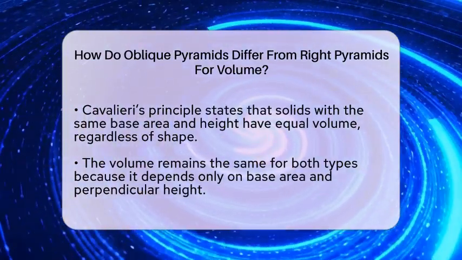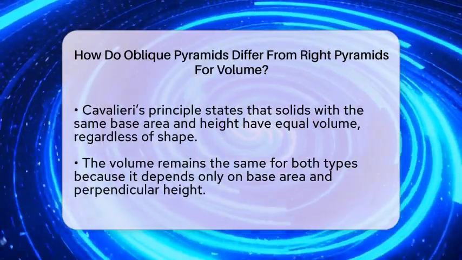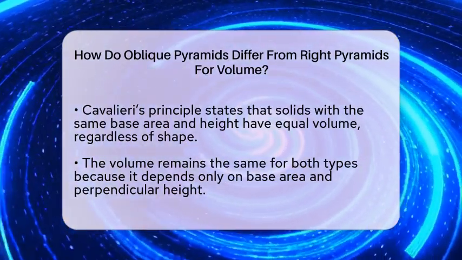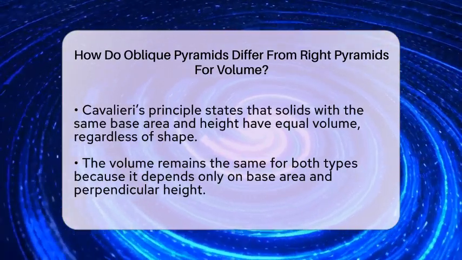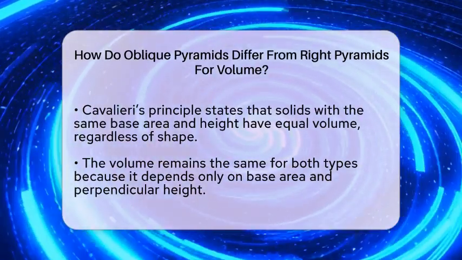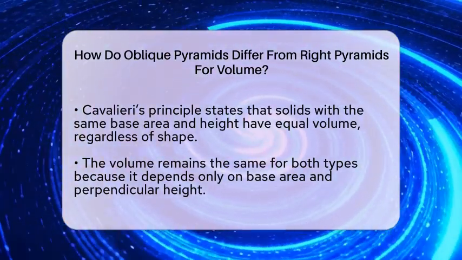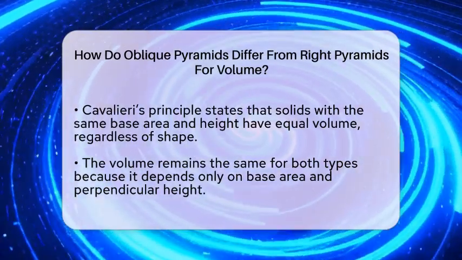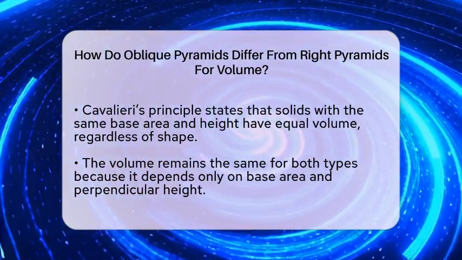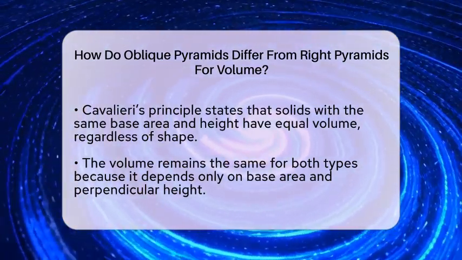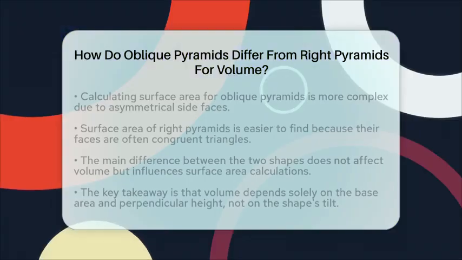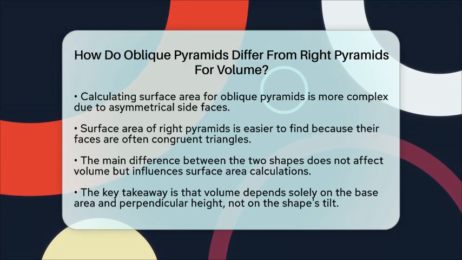Calculating the surface area of an oblique pyramid is more complicated because the side faces are no longer symmetrical triangles. You need to find the area of each face separately and add them up. In contrast, a right pyramid often has congruent triangular faces, making surface area calculations simpler.